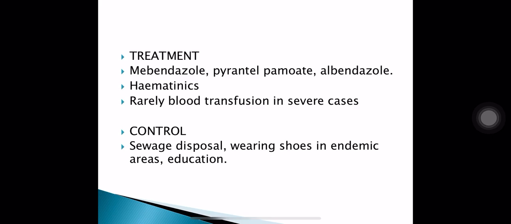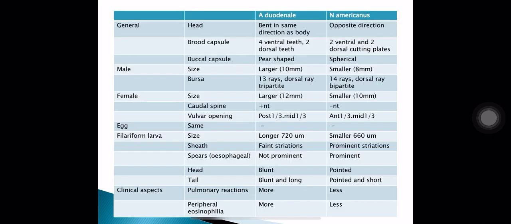For control of the infection, sewage disposal should be proper. Wearing shoes in endemic areas and education is important. These are differences between Ankylostoma duodenale and Necator americanus. The morphological differences between the male worms, the female worms, the eggs, filariform larva, and the clinical aspects. The male worms are larger in case of Ankylostoma duodenale.